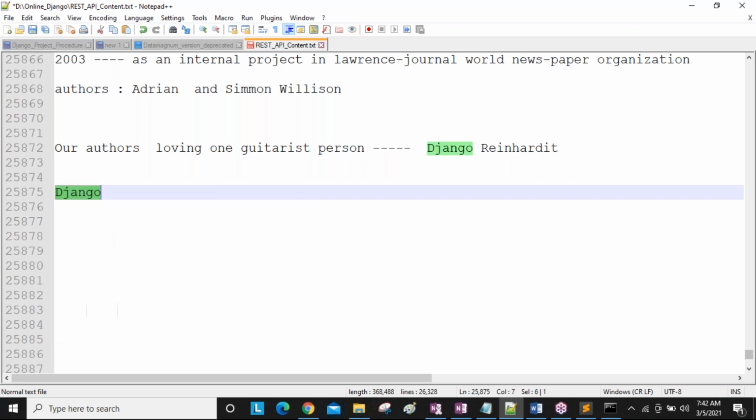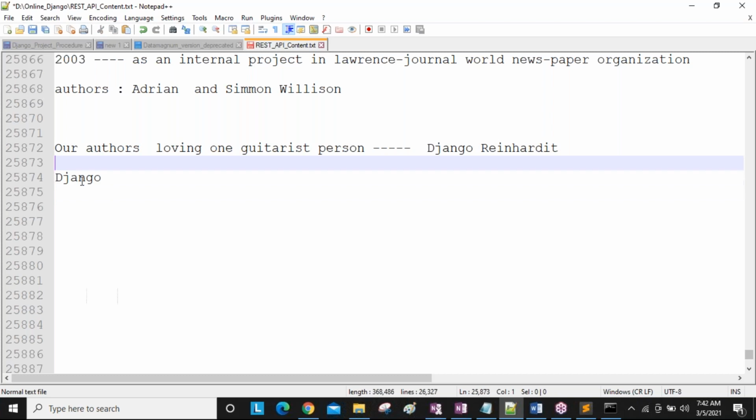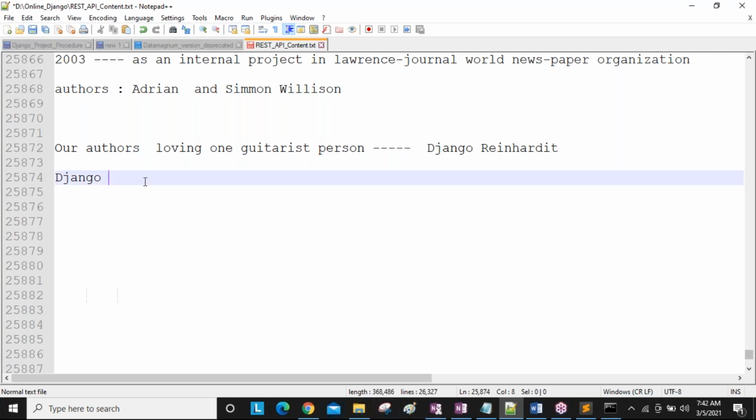Clear this point? Sometimes one question may be asked: why did our authors take the framework name Django only, why not another name? Then you can give this answer. Clear, guys?